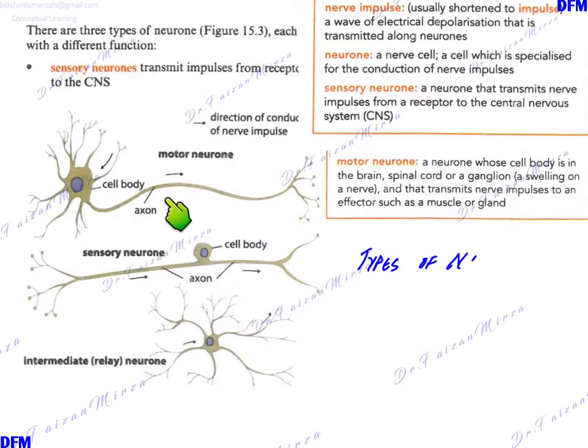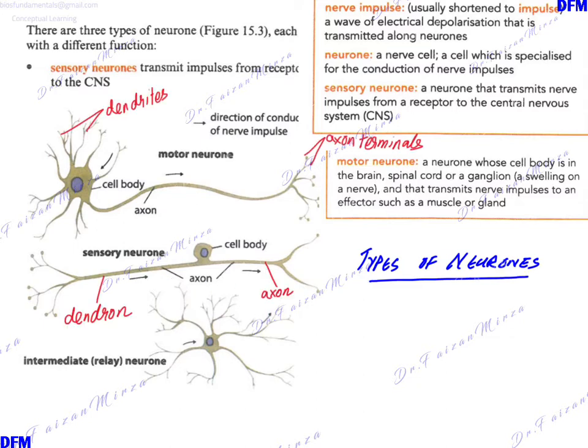These are the three types of neurons here: the motor neuron, the sensory neuron, and the relay neuron. You can see that the sensory neuron is having these endings, and there is an axon in the cell body, and there is the axon ends. According to terminologies, this part, or the longer part of the sensory neuron extension, can be called dendron, and the shorter one is called axon. The impulse travels from the dendron to the axon, although in some terminologies dendron is now avoided, and we use the term axon to mention both extensions of the sensory neuron. The cell body is somewhere nearer to one end as compared to the other end.